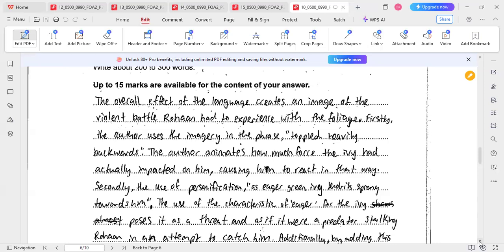This is exactly how you need to answer 2D, especially for students of second language. For students of first language, 500.